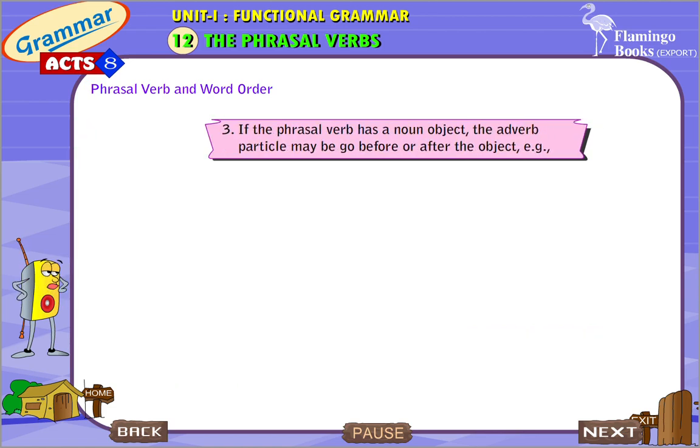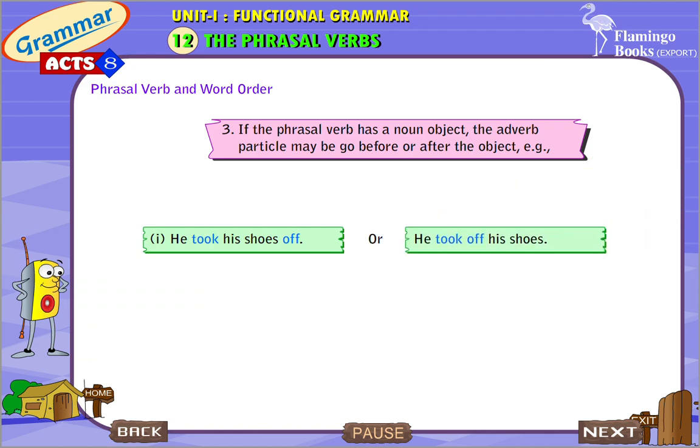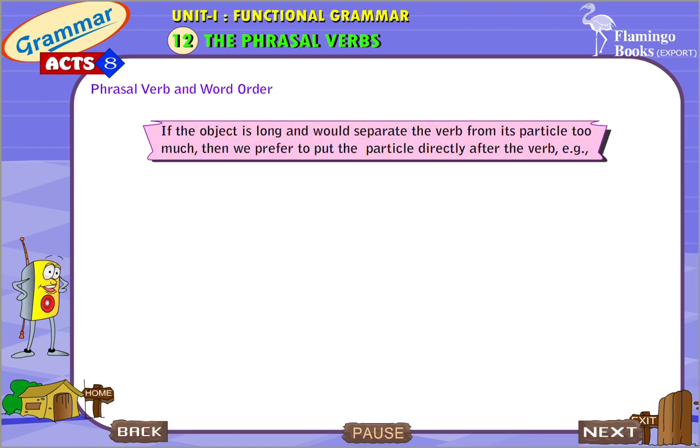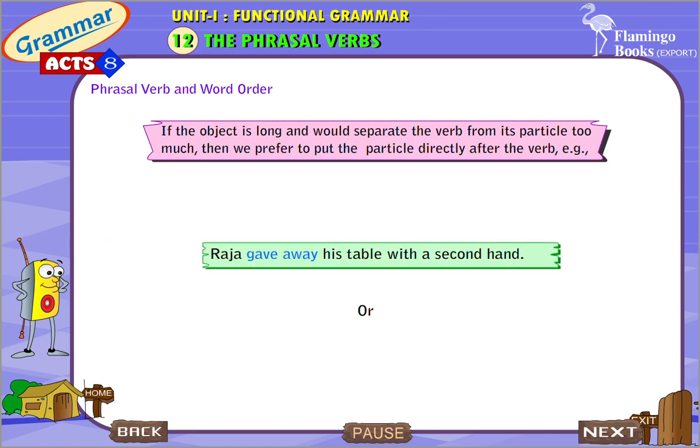If the phrasal verb has a noun object, the adverb particle may go before or after the object. Example: he took his shoes off, or he took off his shoes. She gave her money away. She gave away her money. If the object is long and would separate the verb from its particle too much, then we prefer to put the particle directly after the verb. Example: Raja gave away his table with a second hand, or Raja gave his chair away.